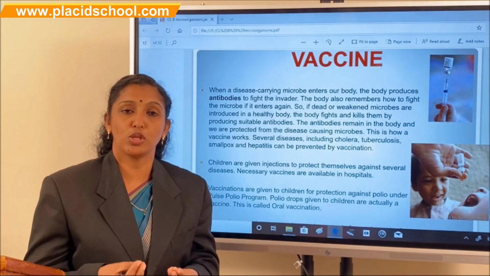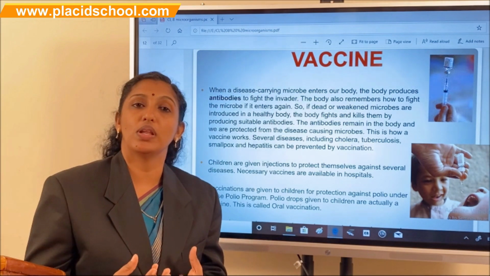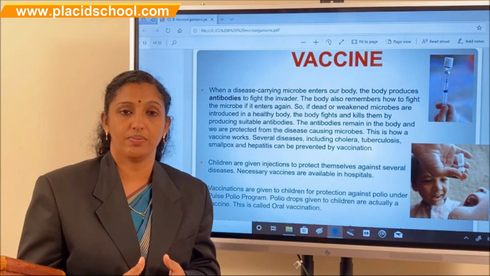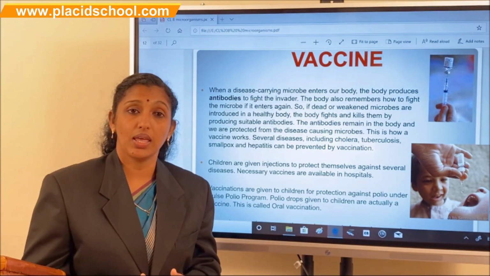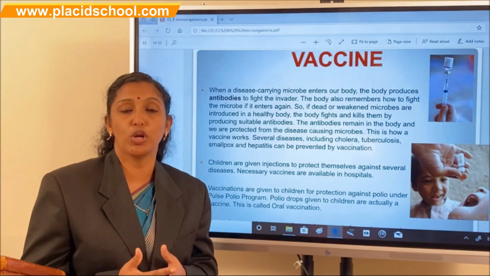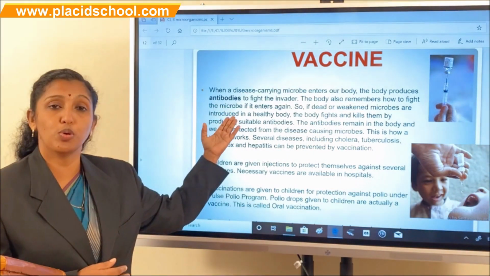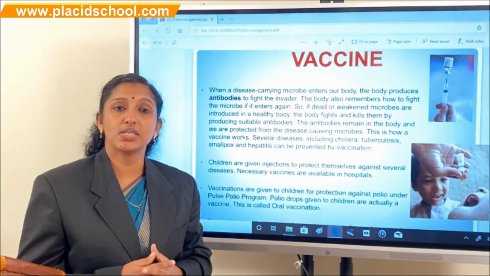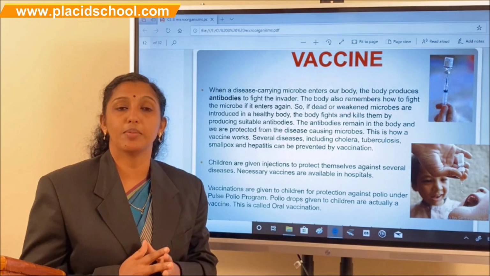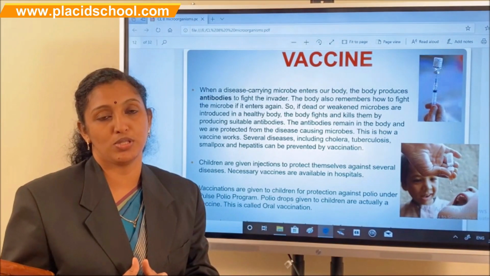When a pathogenic microbe enters the body, our body immediately reacts. How does it react? The white blood cells produce specific types of molecules known as antibodies. These antibodies are specific for a particular pathogen and help to kill that pathogen.